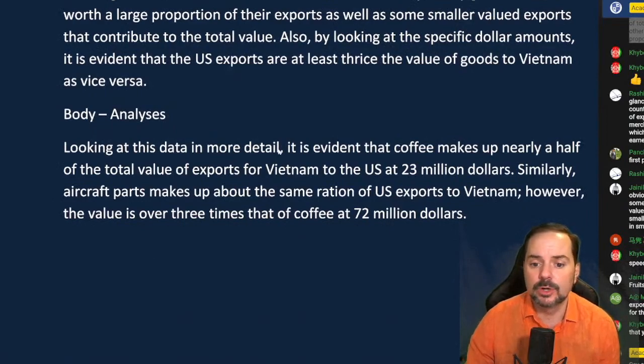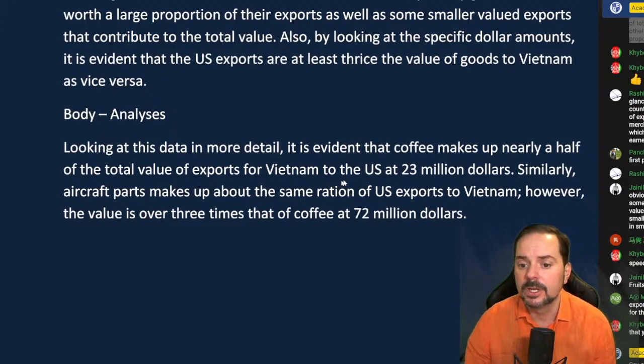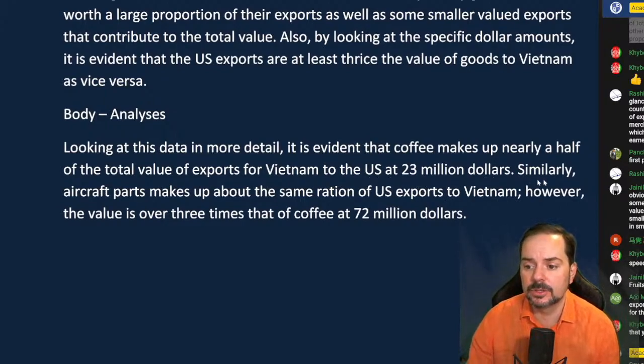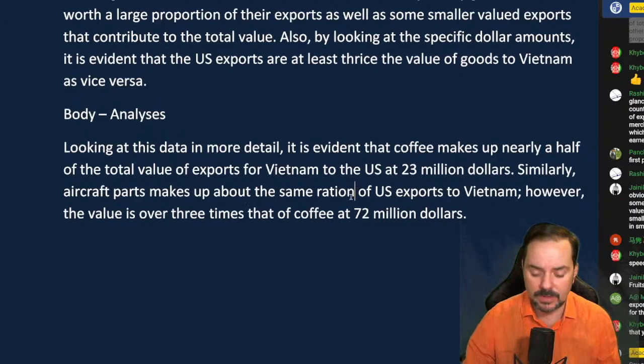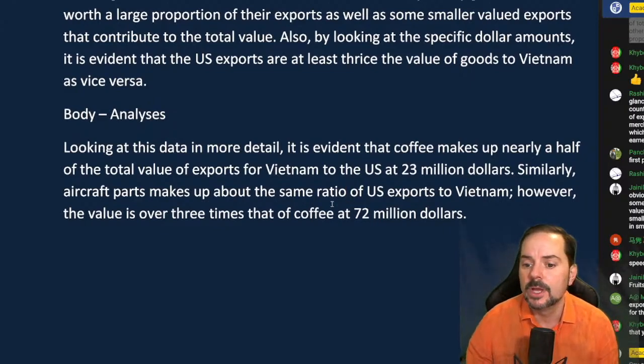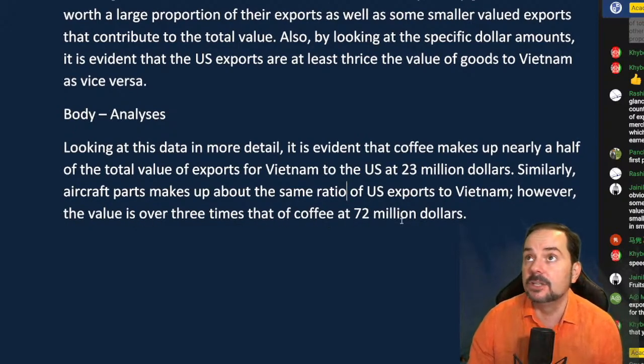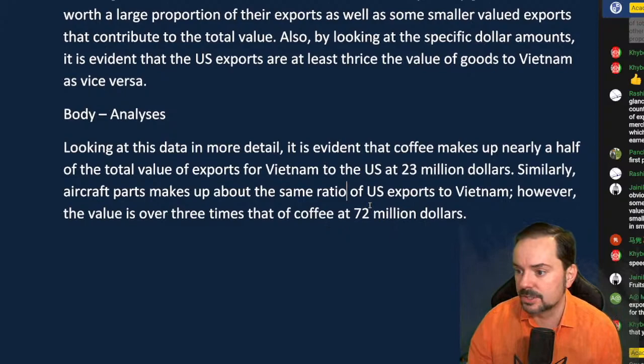Looking at this data in more detail, it is evident that coffee makes up nearly half of the total value of exports for Vietnam to the US at $23 million. Similarly, aircraft parts makes up about the same ratio of U.S. exports to Vietnam. However, the value is over 3 times that of coffee at $72 million.